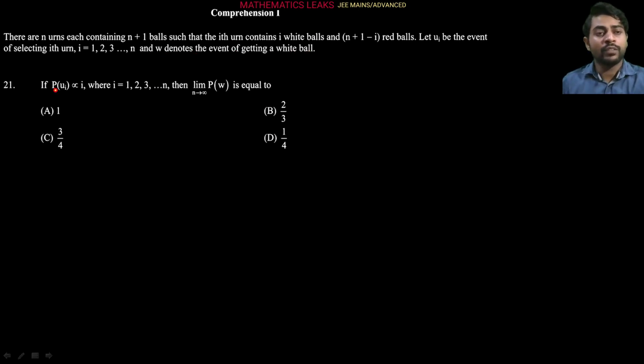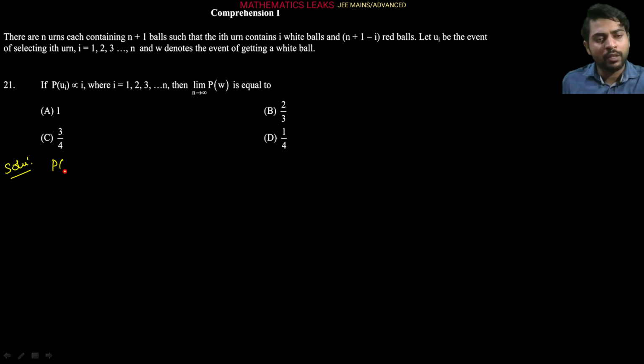In this comprehension, the first question they are asking is: if the probability of selection of the ith urn is proportional to i, where i is 1, 2, 3 up to n, then what is the limiting value, as n approaches infinity, of the probability of a white ball? So let's solve it. As given in the question, the probability of selection of the ith urn is proportional to i.